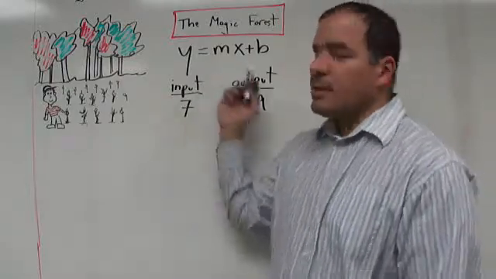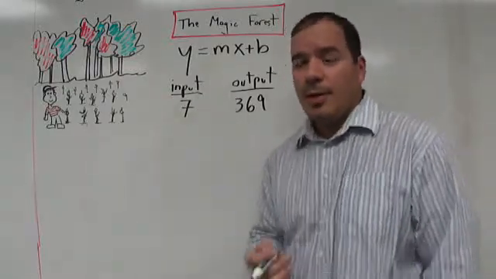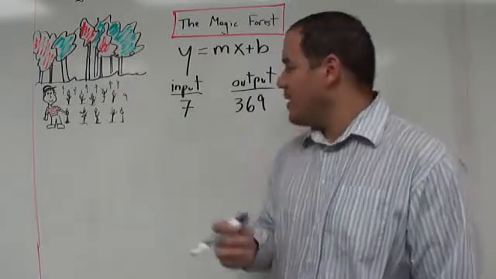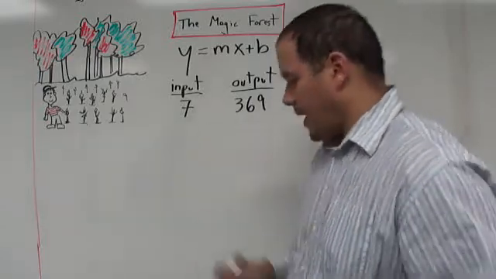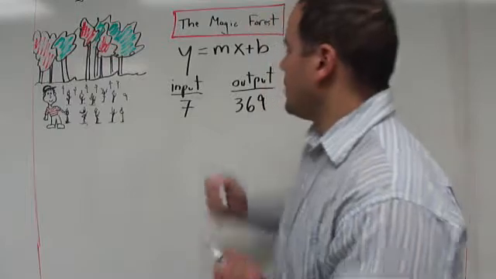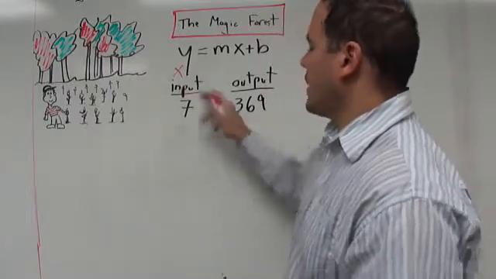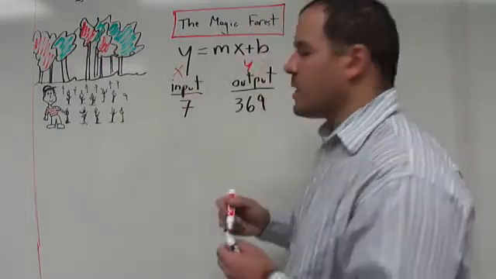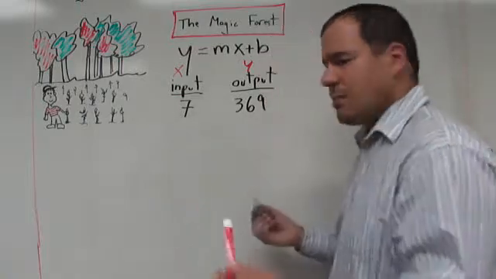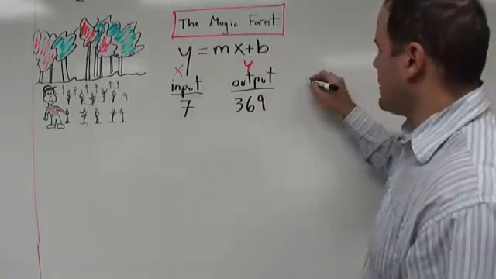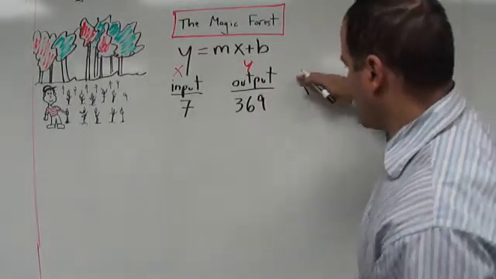And when we're talking about x's and y's, as we often do with the Cartesian coordinate plane, our input is our x value. So this will be our x value. So when x is 7, y is 369, and we can just put those together as a coordinate.